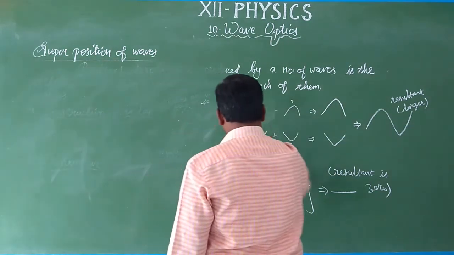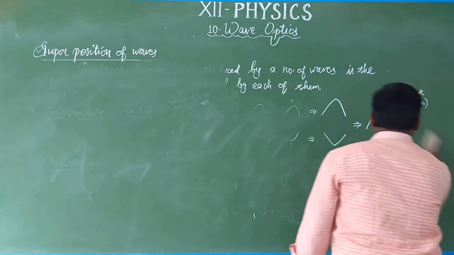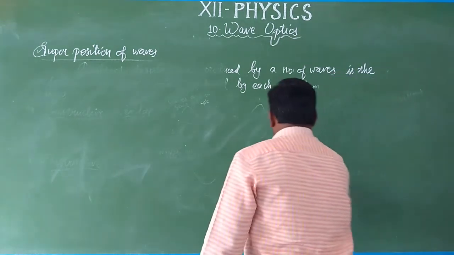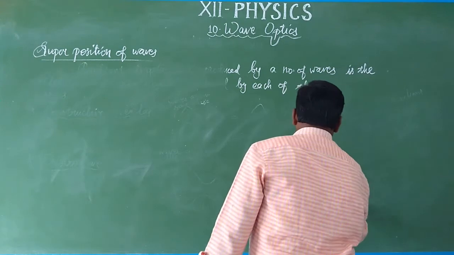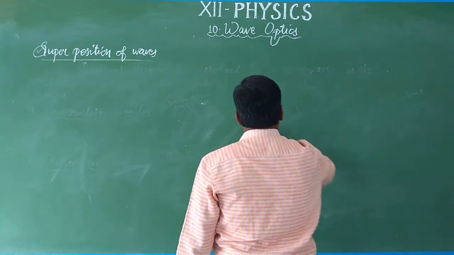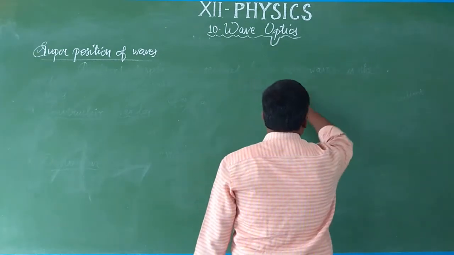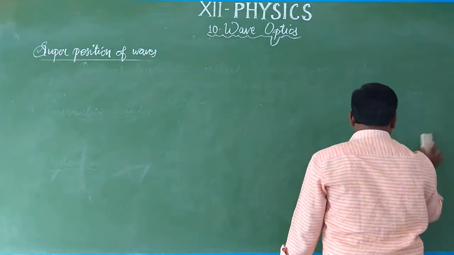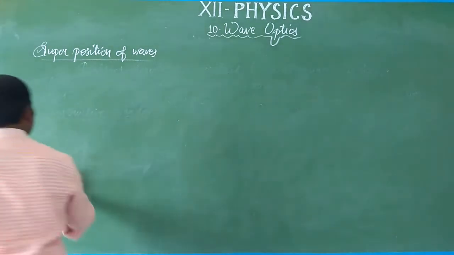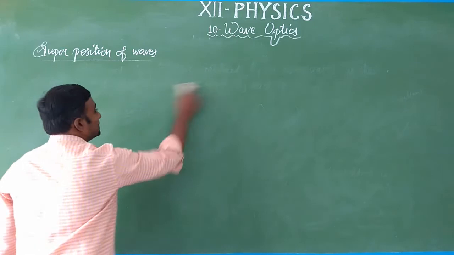Next we are going to see the superposition of waves. It is the same as when two stones are simultaneously dropped on the surface of water and waves originate. Same like when two light sources emit light, the light rays meet together. So at a particular point we want to determine the resultant displacement as well as the intensity. So using superposition we are going to determine two things: one is the resultant displacement, the second one is the intensity.